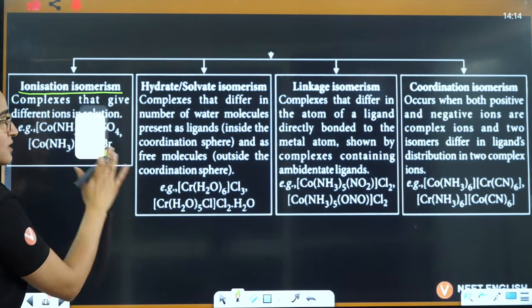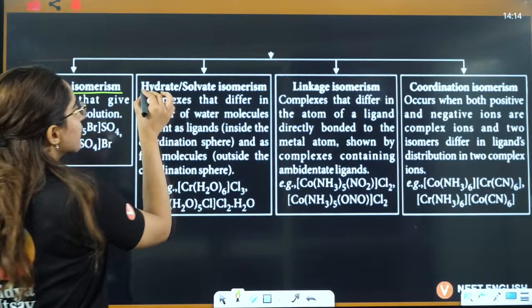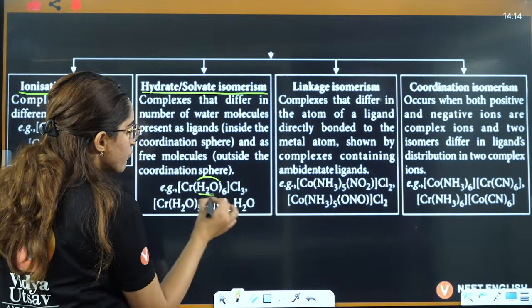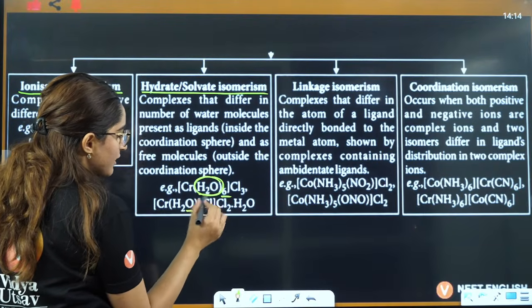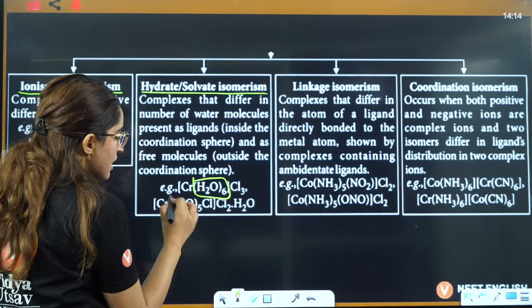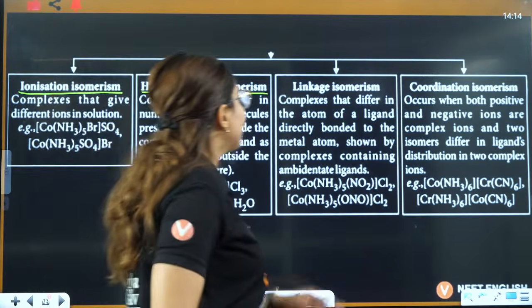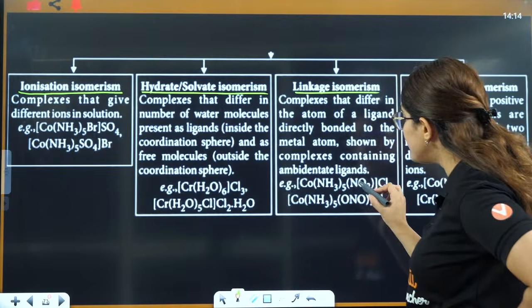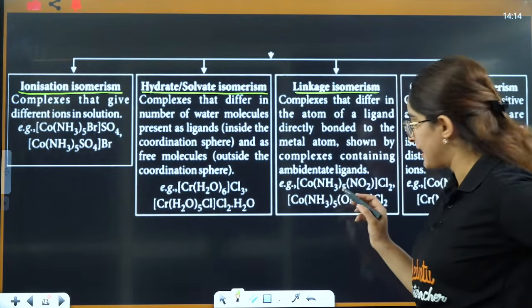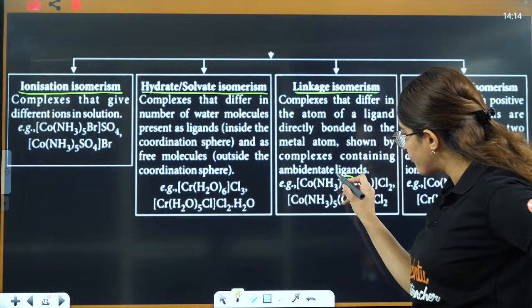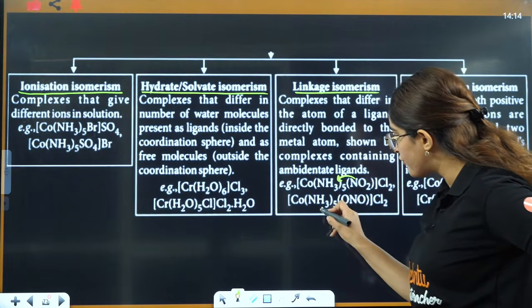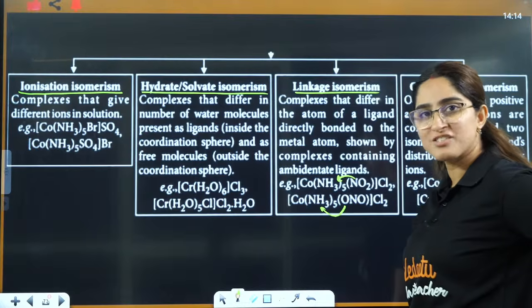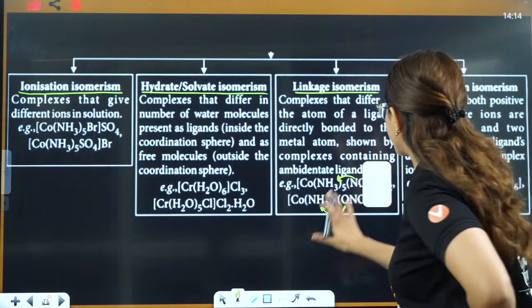Hydrate or solvent isomerism means when the number of water molecules acting as ligands are different, like here you have 6, here you have 5. Then linkage isomerism is when you have an ambidentate ligand, and here it is donating from nitrogen and here it is donating from oxygen, that is called linkage isomerism.